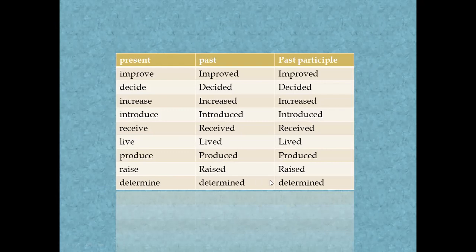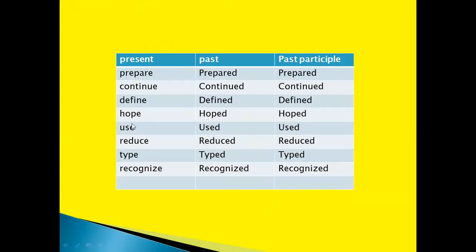Determine, determined, determined. Prepare, prepared, prepared. Continue, continued, continued. Define, defined, defined. Hope, hoped, hoped. Use, used, used. Reduce, reduced, reduced. Type, typed, typed. Recognize, recognized, recognized.